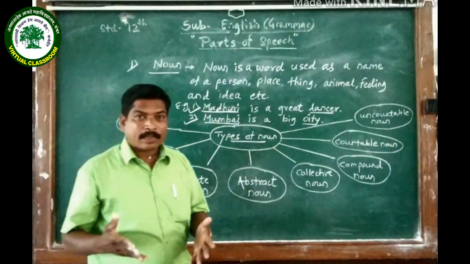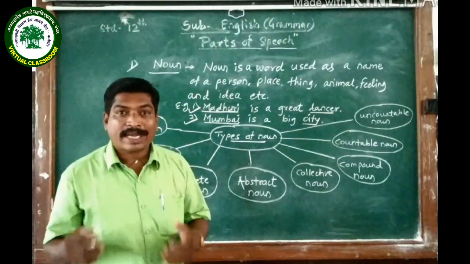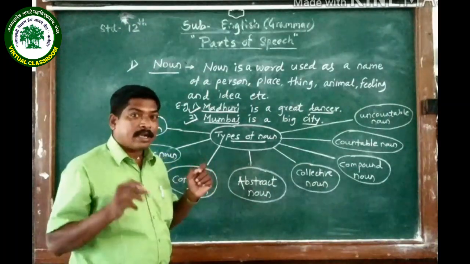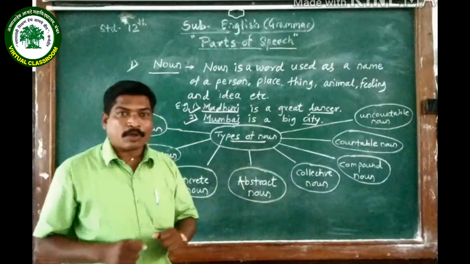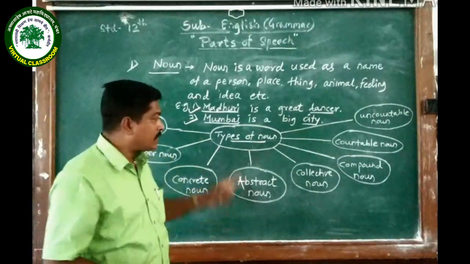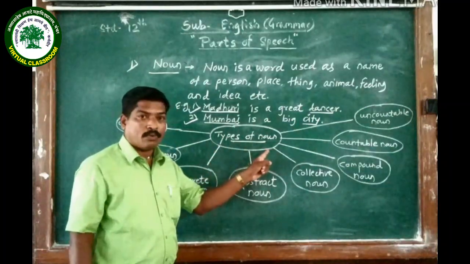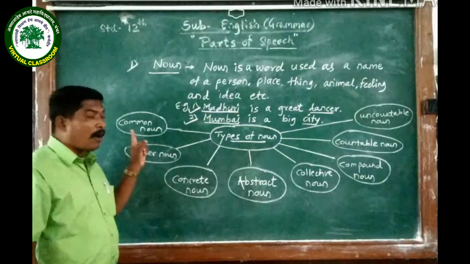Now I can say anger is enemy of a person. So that anger, it is name of that feeling. So that anger is also a kind of noun. So in this way, there are various types of nouns. Which are these types? Let's see here. This is the web chart given of types of noun. So the first type of noun, it is common noun.